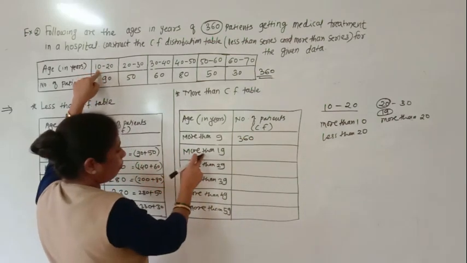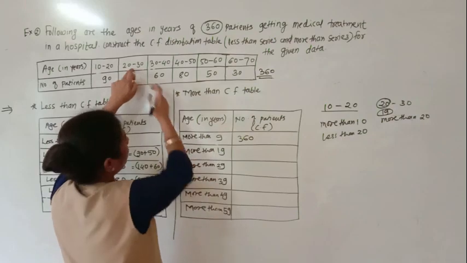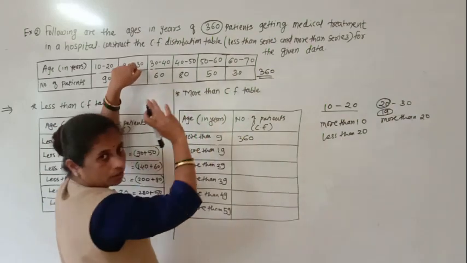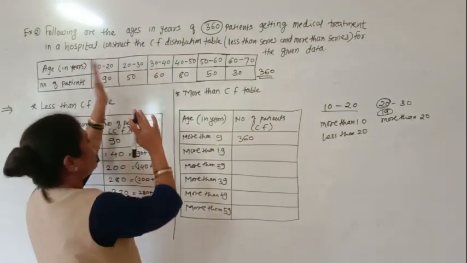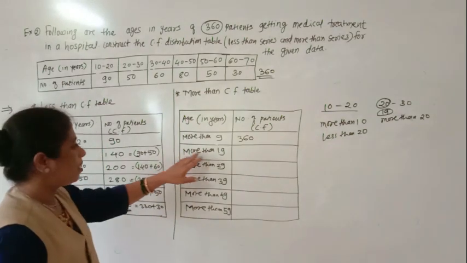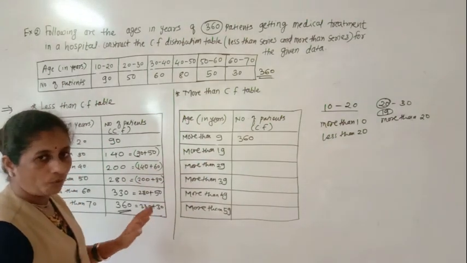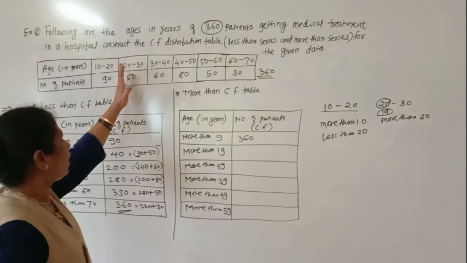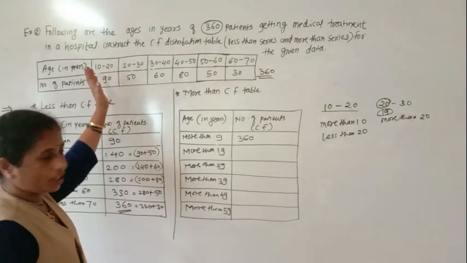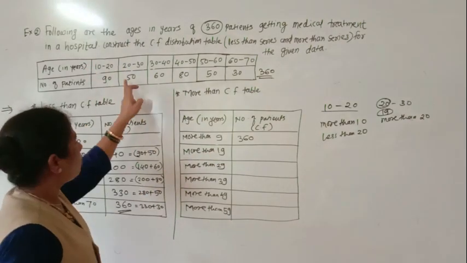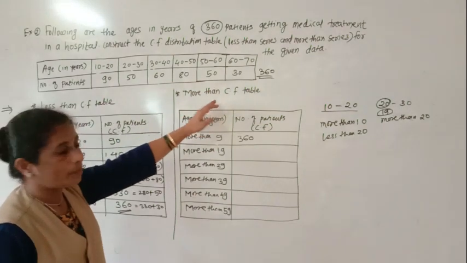Now here again, more than 19. More than 19 means patients will come from all of this. Okay, so this group will not be included in more than 19, and these are all less than 20. Okay, so more than 19, from this group all the number of patients will be there.